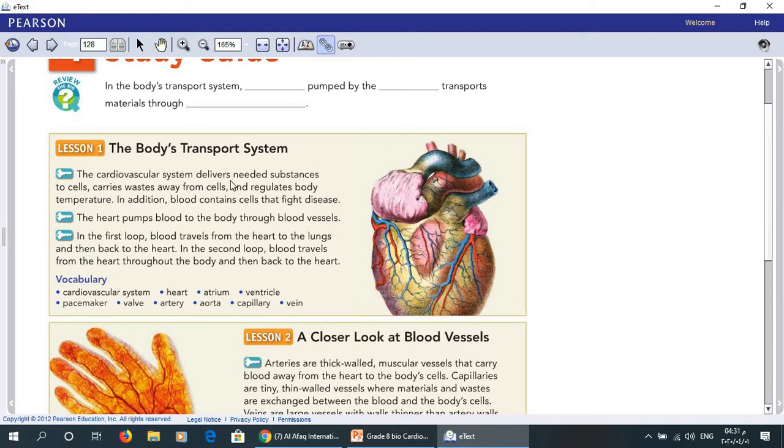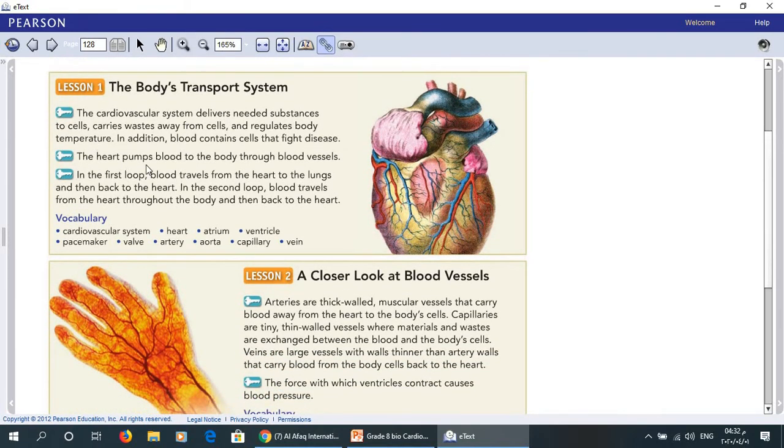The cardiovascular system delivers needed substances to cells, carries wastes away from cells, and regulates body temperature. In addition, blood contains cells that fight disease. Here, the function of the transport system or cardiovascular system.